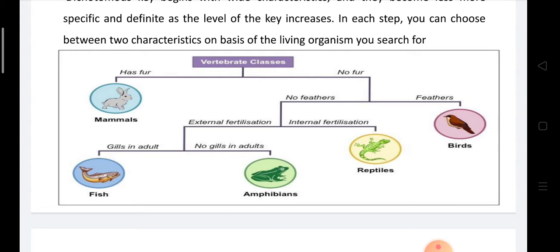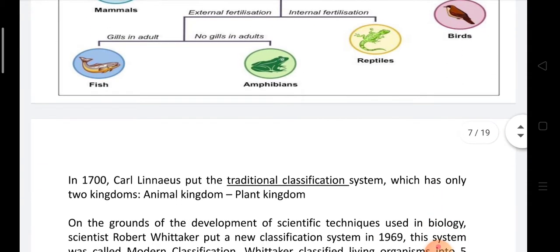When it has fur, it belongs to mammalia, and when it has no fur, it may be with no feathers or with feathers. When it has feathers, it may belong to birds. When no feathers, it may be with external fertilization or internal fertilization. Internal fertilization, it must belong to reptiles. With external fertilization, it may belong to fishes or amphibians.